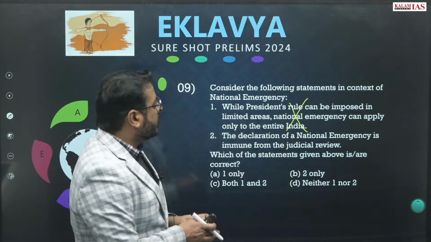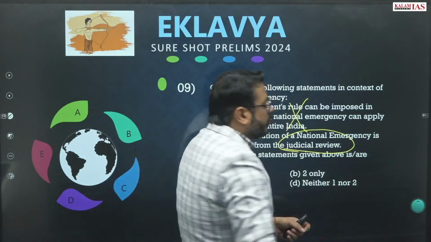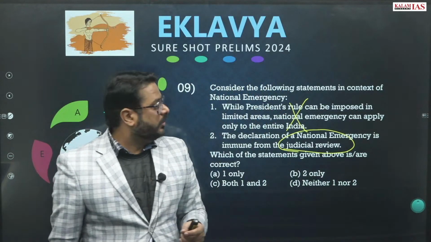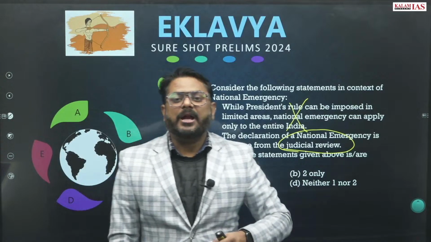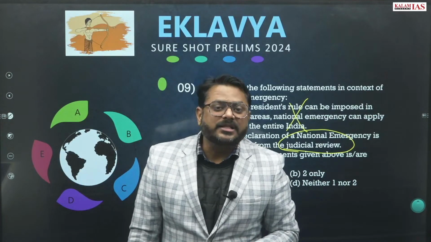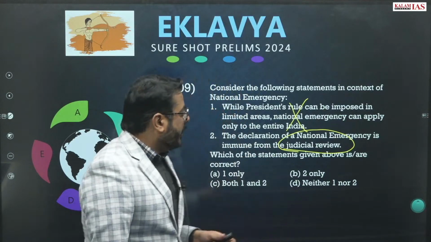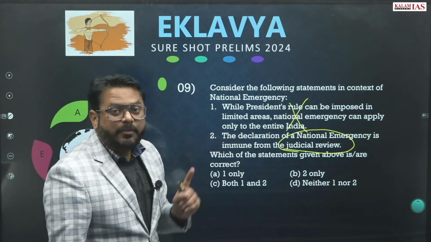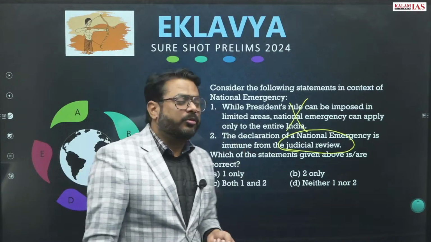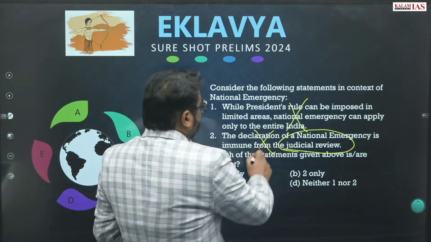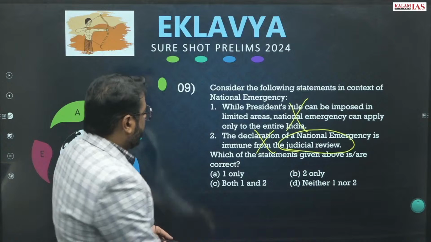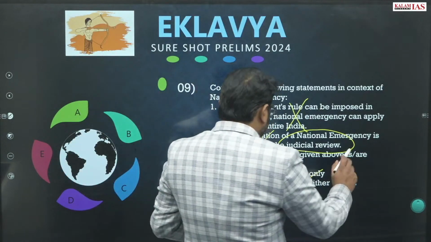Therefore, this comes under judicial review. At any given point of time, if the national emergency has been applied on unqualified grounds, then judicial review will be there and it can be revoked through the court. So this statement is also wrong. Correct has been asked, so it will be D.